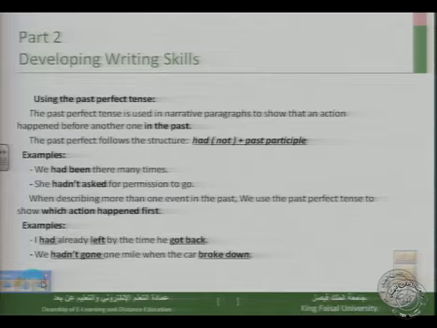The past perfect tense in fact is used in narrative paragraphs to show that an action happened before another one in the past. So if we have two actions, one action happening before the other, we use the past perfect tense. The past perfect tense follows the structure had, not, plus past participle. So our structure is had or had not plus past participle. Remember that had can be used with all the personal pronouns or all the subjects. Had or had not plus past participle.